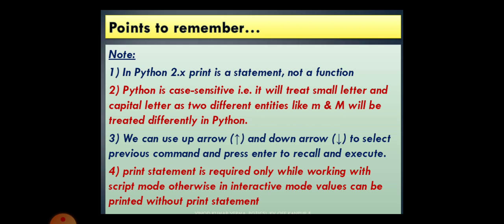Python 3.x version will provide print as a function, whereas Python's other versions like 2.1, 2, 3 will have print as a statement. Python is a case sensitive language, that is, it will treat smaller and uppercase letters differently. That is, smaller m and capital M will be treated differently in Python.